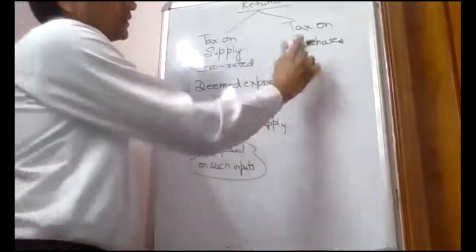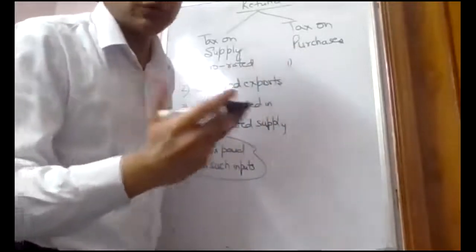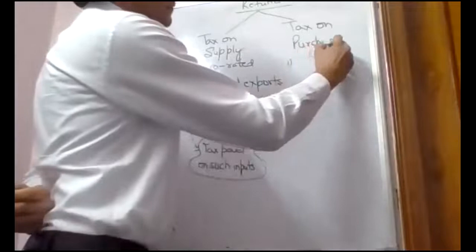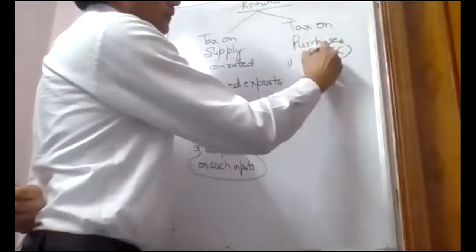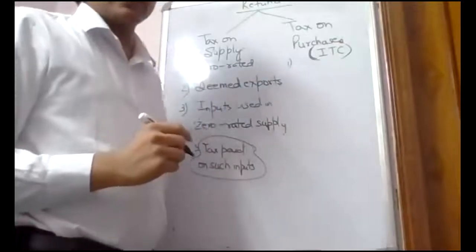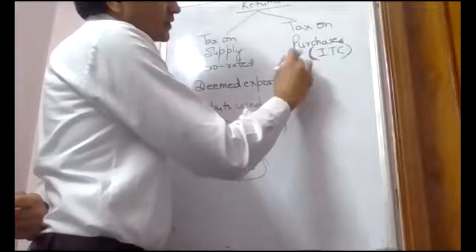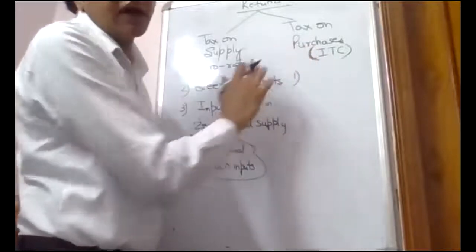When? So now first point. So tax paid on purchase is nothing but your input tax credit. Now when this input tax credit can be refunded? When the item or these purchases are used to make zero rated supply.